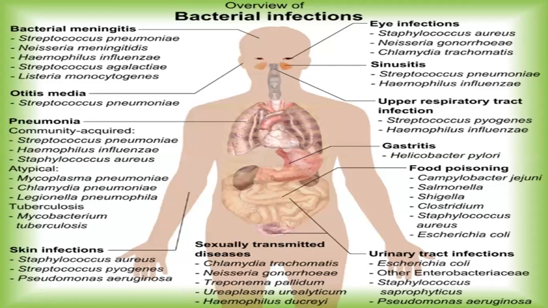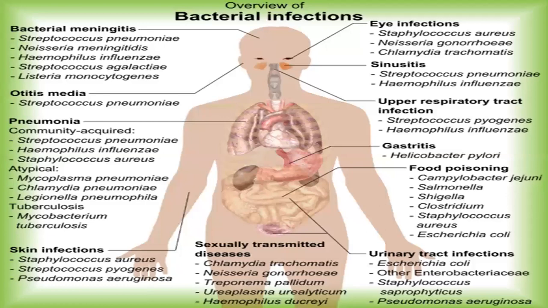So we know that there are different types of bacterial infection which cause different types of illness, which might be mild to severe, which may take some 4 to 5 days to get cured. Some may remain for lifelong also. Some may claim, or it may also lead to mortality or death.